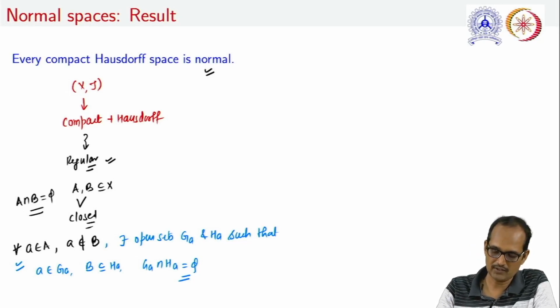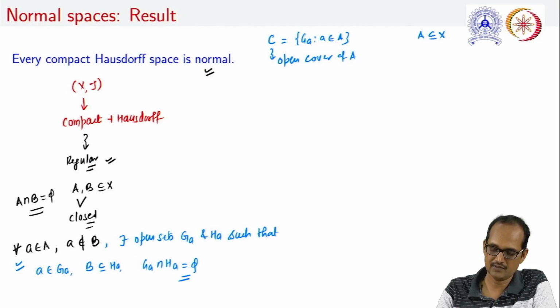So let us take the collection of the G_a where a is in A. Note that this will be an open cover of A. Note that A is a subset of X, it is closed, and X is compact. So we can conclude that A is compact too.